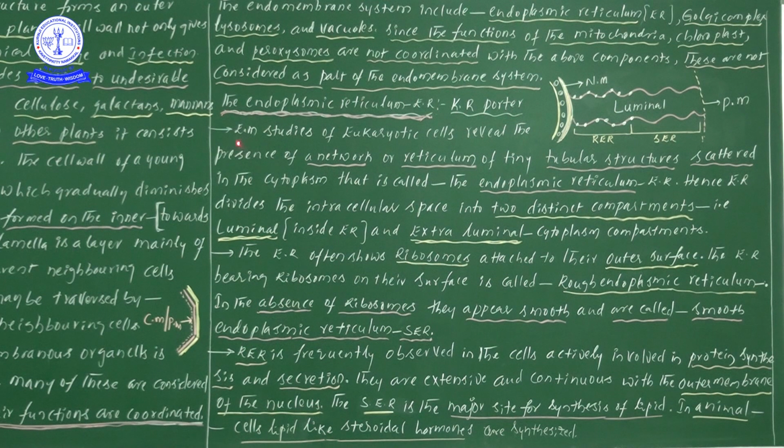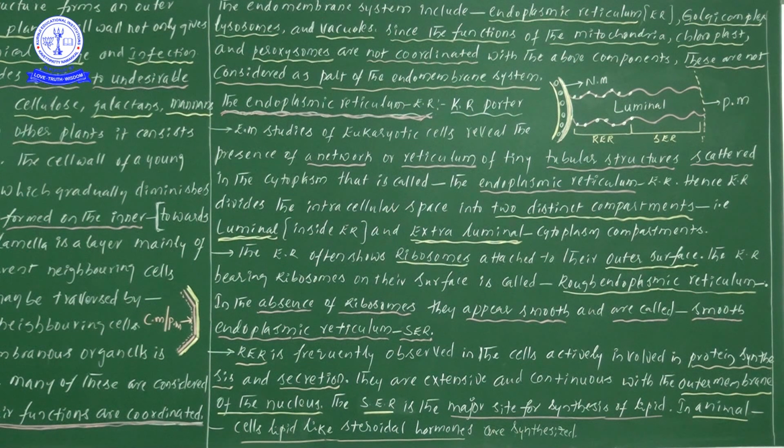Now you see, electron microscope studies, EM studies, of eukaryotic cells reveal the presence of a network or a reticulum of tiny tubular structures.